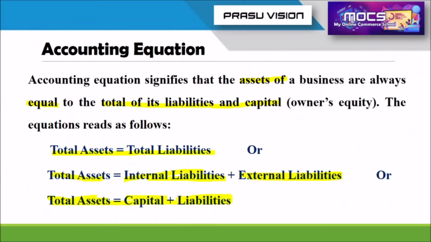That shows it is assumed that the asset of the business is always equal to the total amount of liability and capital. So please remember the equation. We are going to solve one problem for the preparation of accounting equation and recording transactions using accounting equation.